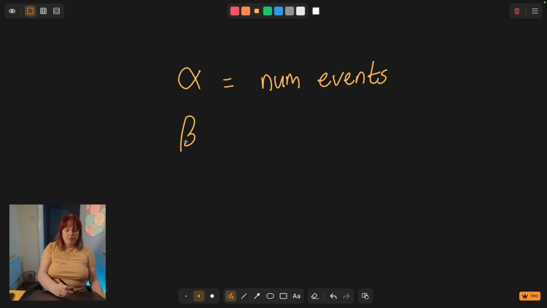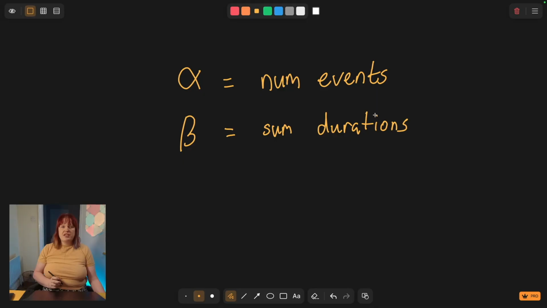And beta is the sum of the durations for those events. And you'll probably have noticed that if we wanted to compute the average duration, then it is quite simply beta over alpha. So we could just store those two values, and then every time we get a new piece of data, we add 1 to alpha, we add the duration to beta, and that's enough. So we don't actually have to store all the history in order to use a computational model. We could just do this.